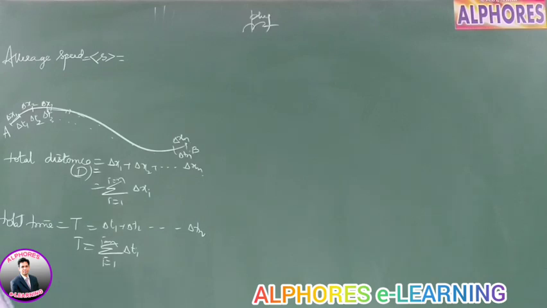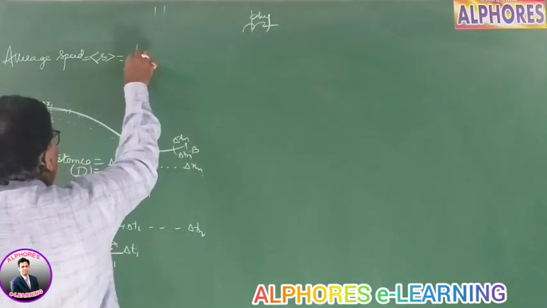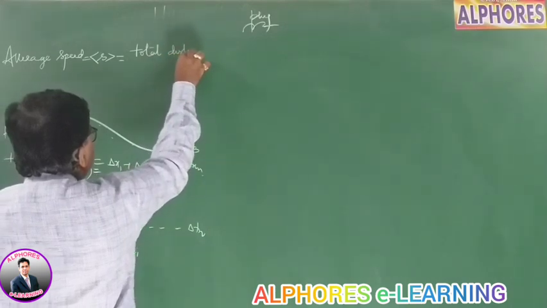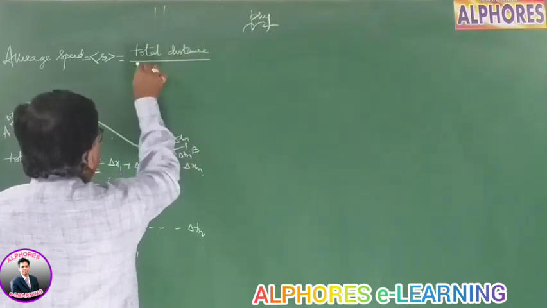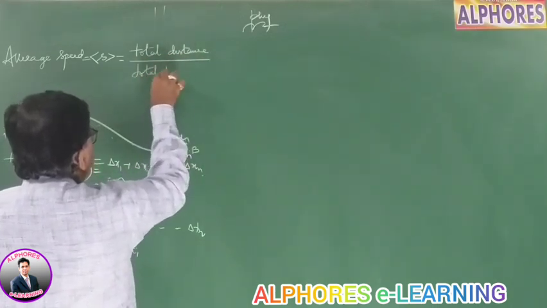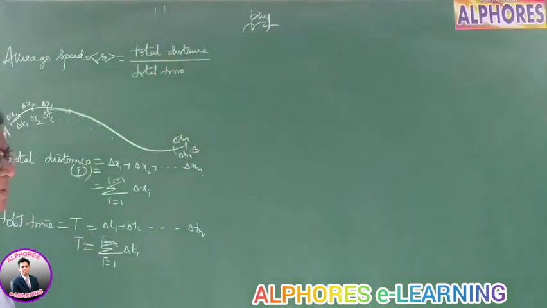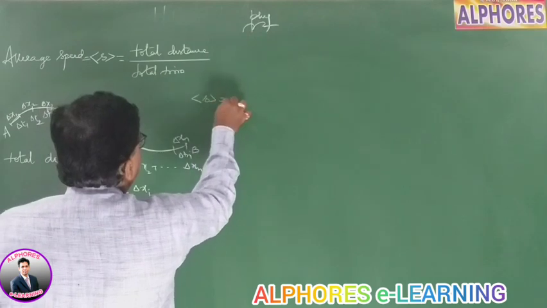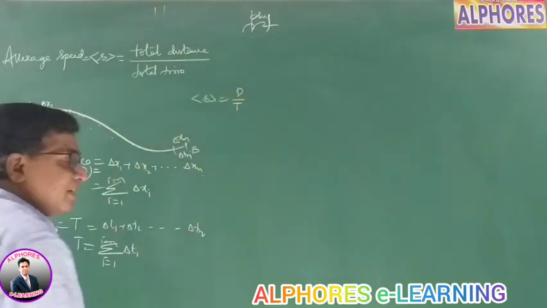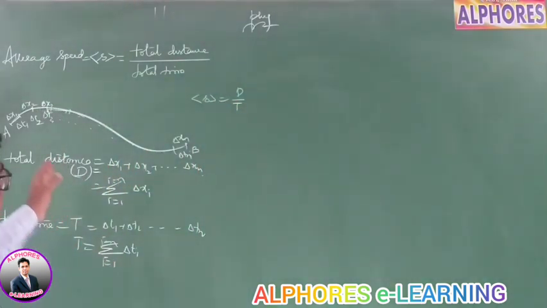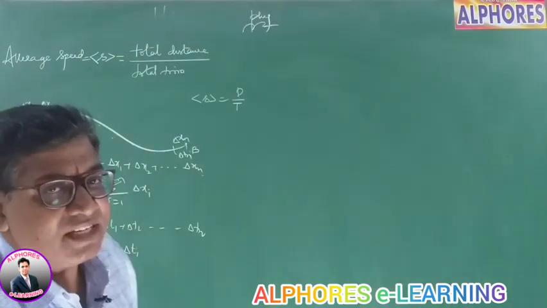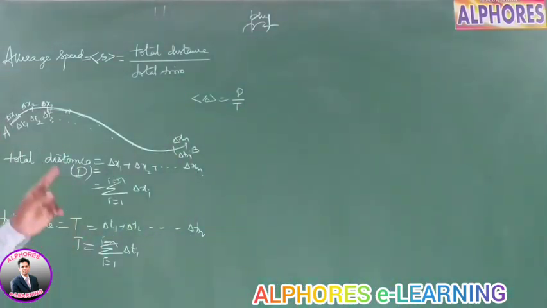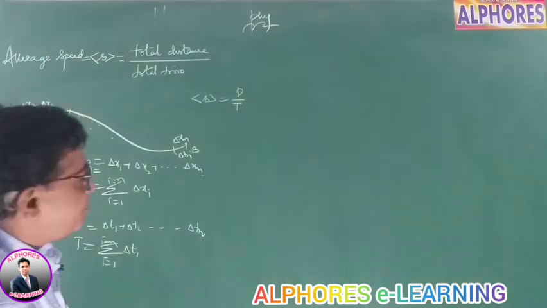Now the average speed is defined as the total distance covered by the body by the total time taken by the body. Total distance by total time. So therefore the average speed of the body is total distance by total time. The total distance covered by the body between the initial and final point, and the total time taken to travel from initial point to final point, that is termed as average speed.